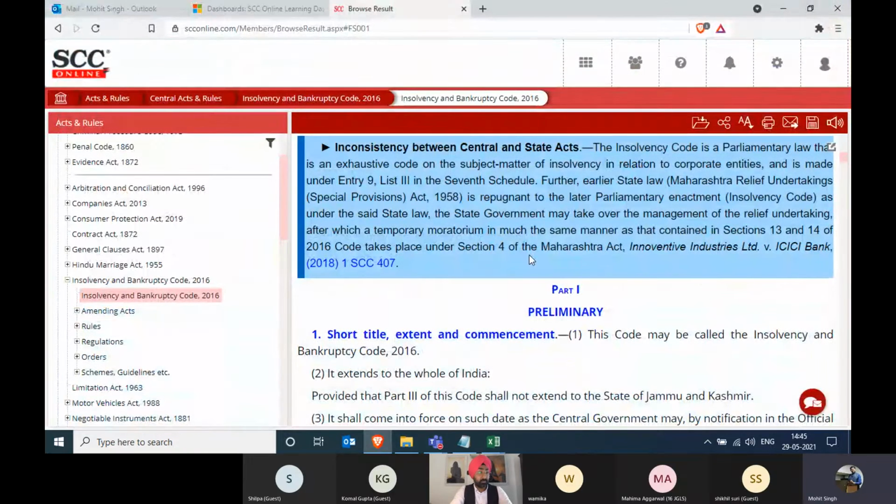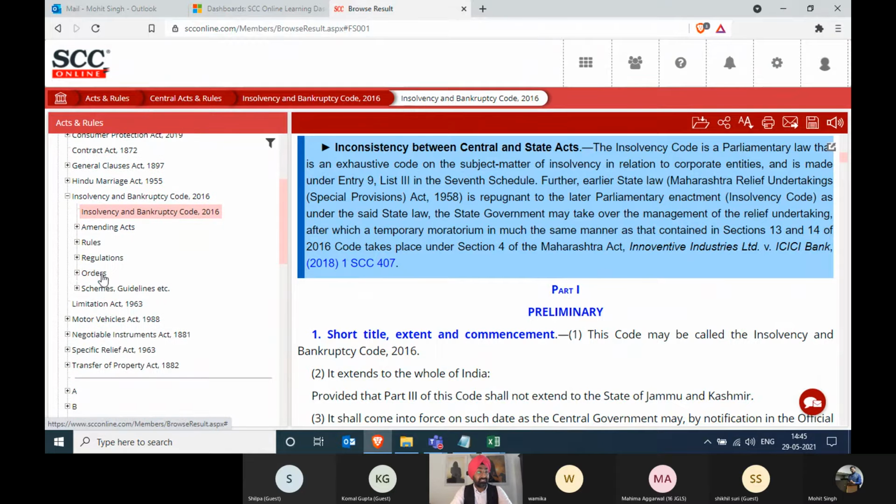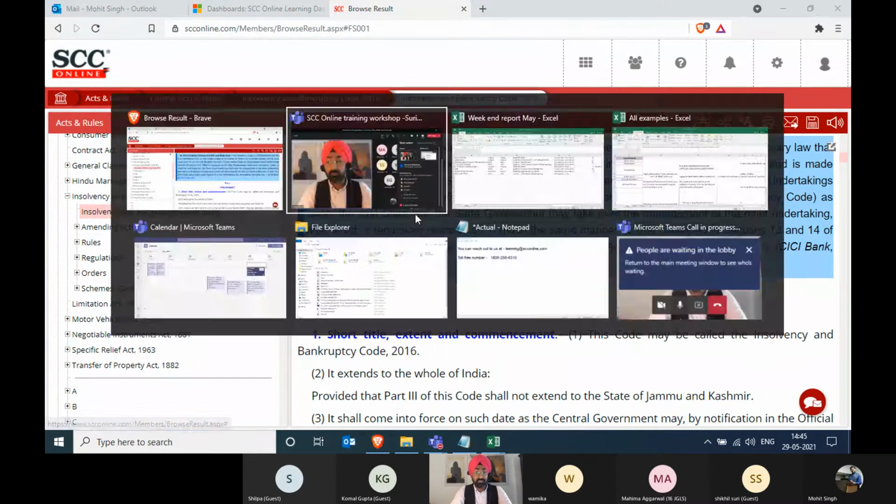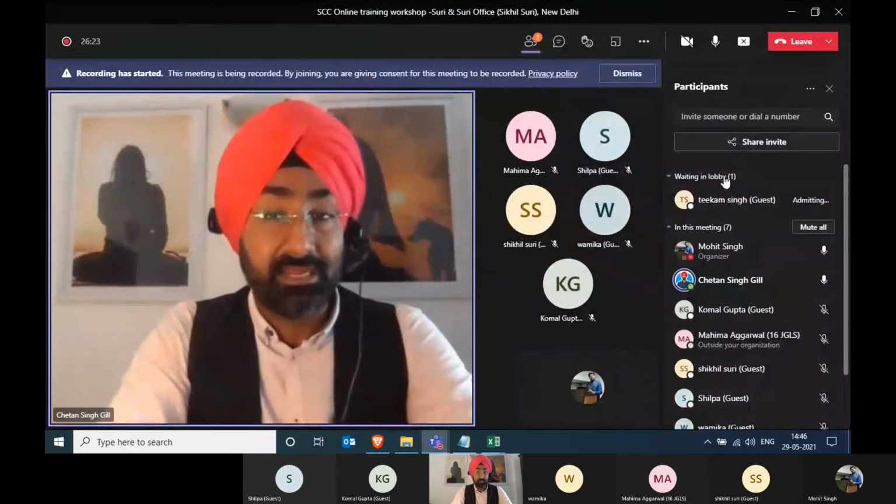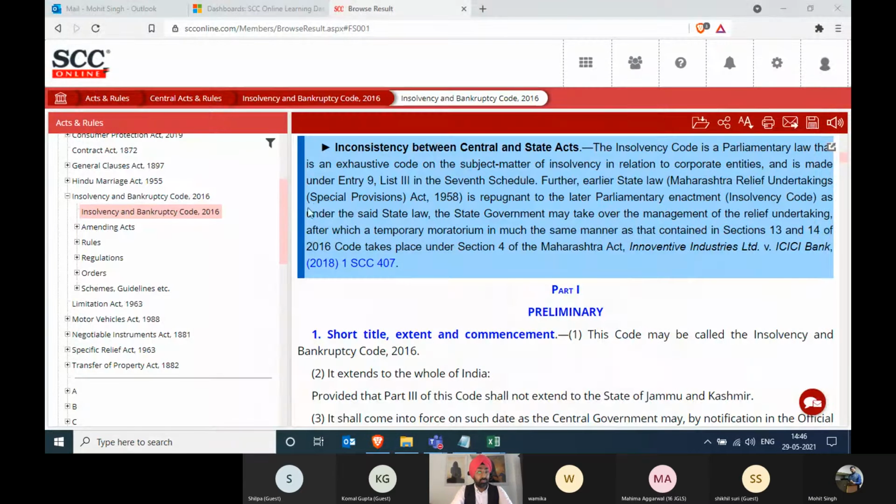So this is one thing. If you can see on the left hand side is amending acts, rules, regulations, orders, schemes, and all. This is not done for all the acts, but for a few selective ones. So IBC was the first one that we started working on. I'll be very honest with you, we started with this commentary section. So we had more time, so we could get the amending acts, rules, regulations, everything. But this is the plan for the other acts as well.